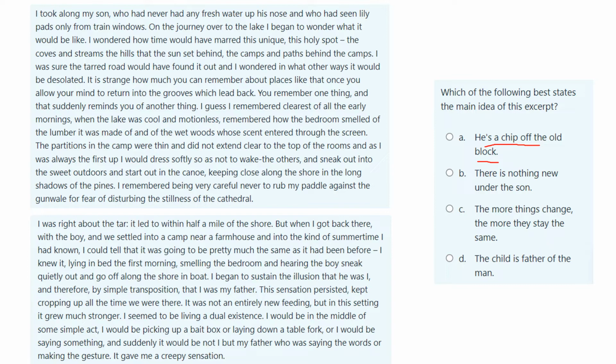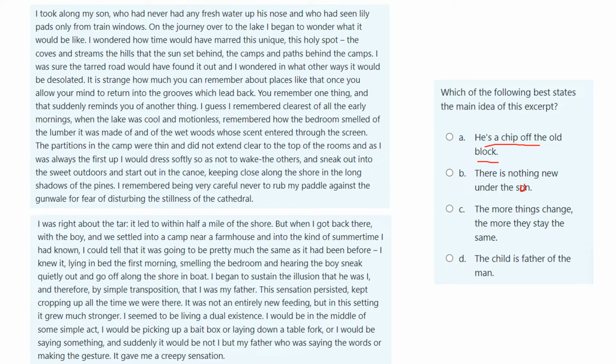B, there is nothing new under the sun. Sorry, there should be S-U-N. C, the more things change, the more they stay the same. Or D, the child is the father of the man. A and D both look at the relationship between father and son. B and C are both looking at how things change over time.